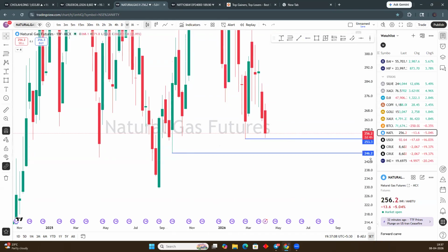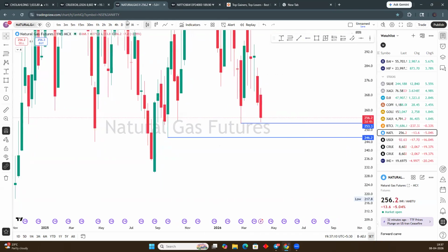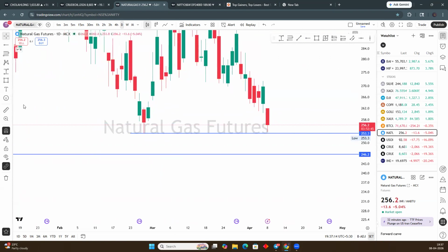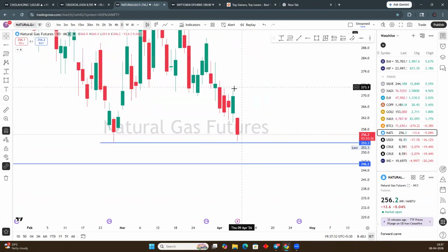Okay, so in the weekly time frame, 246 should be your target. Yesterday natural gas had made a good bullish candle, but overnight the news spoiled everything, and now the trend has again changed towards the downside only. Okay, so in natural gas the view is the same, sell on rise.